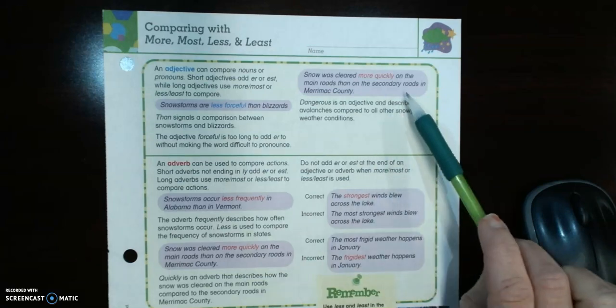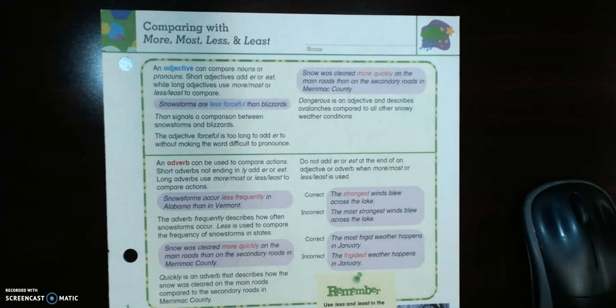Let's look at this sentence right here. Snow was cleared more quickly on the main roads than in the secondary roads in Merrimack County. Dangerous is an adjective that describes avalanches compared to all other snowy weather conditions.